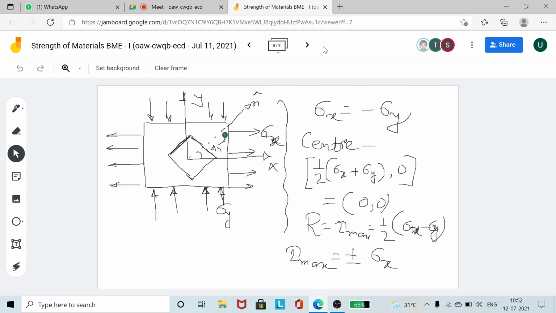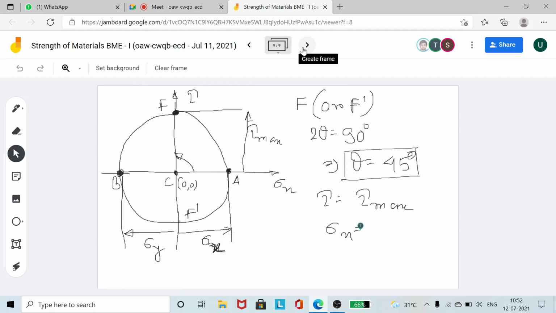Okay? So this element will be in a state of pure shear, because it is a principal plane, the normal stresses are 0, so it will be carrying only shear stresses. Correct? So this is a point represented by F and F prime. At the points F and F prime, tau is maximum. So you have only the tau value, but the normal stress sigma n is 0, because F and F prime don't carry any normal stresses. They only carry the shear stresses.